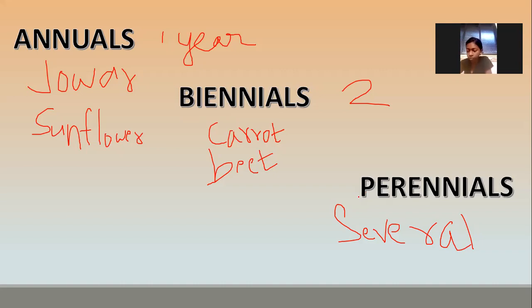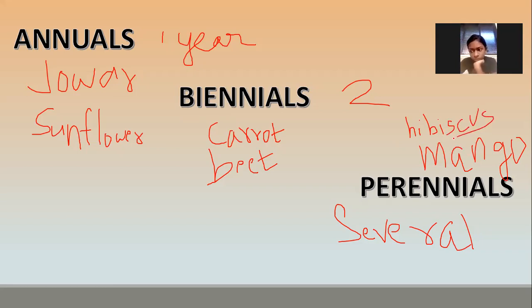And perennials, the trees which live for several years, you can say mango, banyan tree. Then even hibiscus. Hibiscus also will live for several years. Clear? Okay, so based on the life cycle of a plant, we classified the plants into 3 categories.